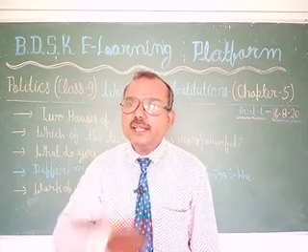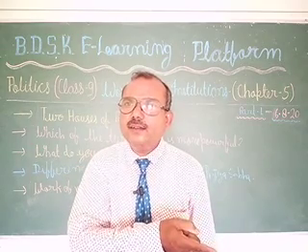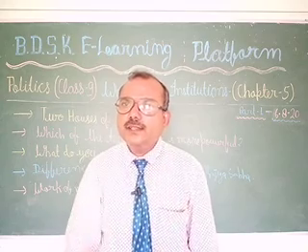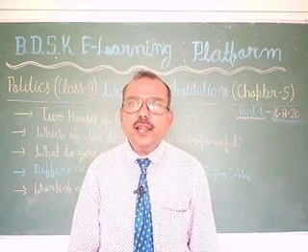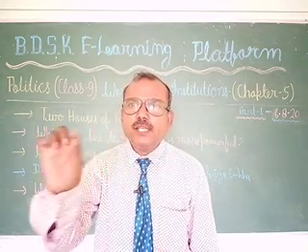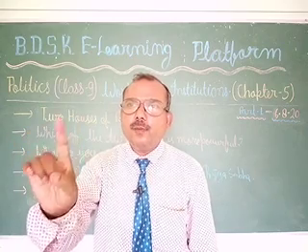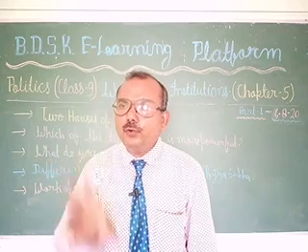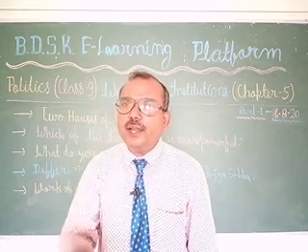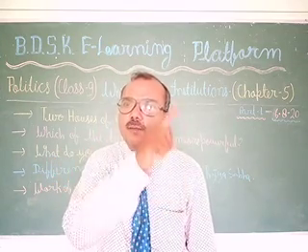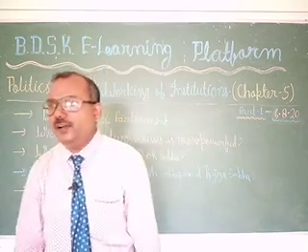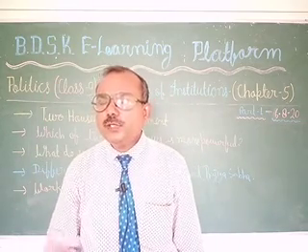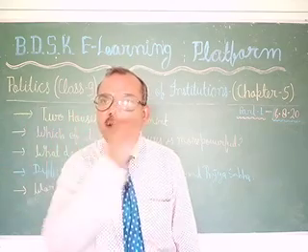In the Rajya Sabha, the 245 members are elected by the members of the Lok Sabha and the members of state governments, who give an indirect vote. So students, this is the matter of Lok Sabha and Rajya Sabha.